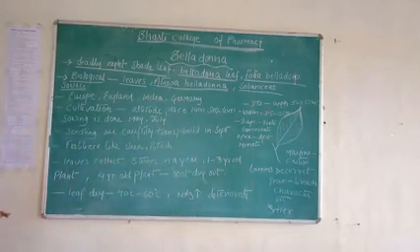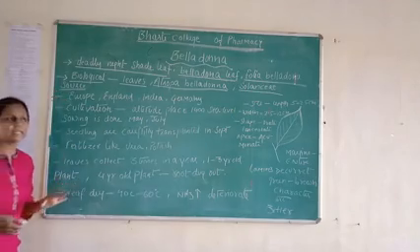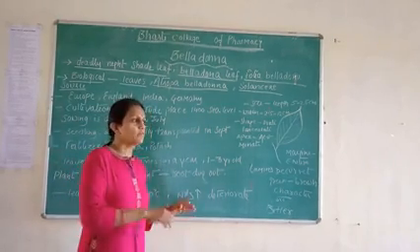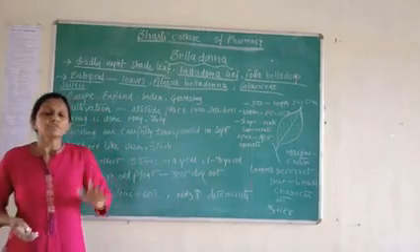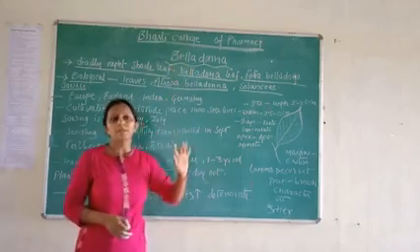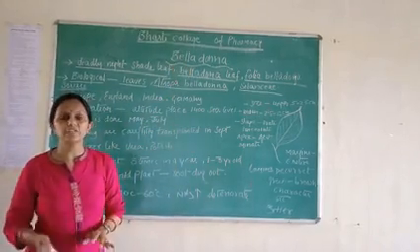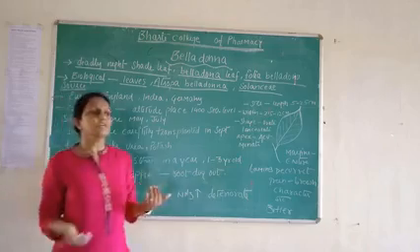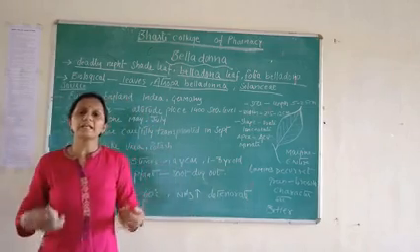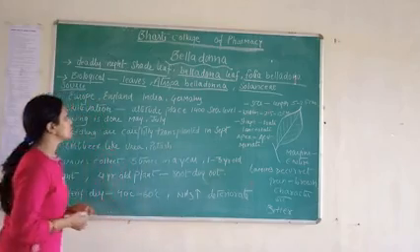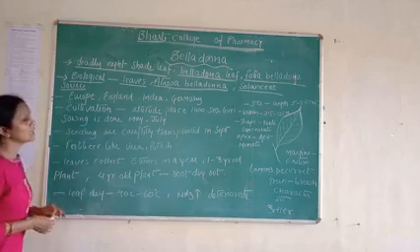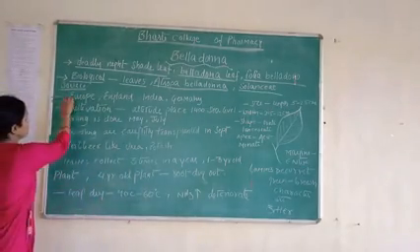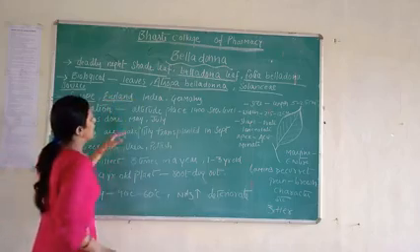Next we discuss the geographical source. Geographical source means from which places or areas we collect belladonna, or where belladonna is cultivated. Outside India, belladonna is cultivated in Europe, England and Germany.